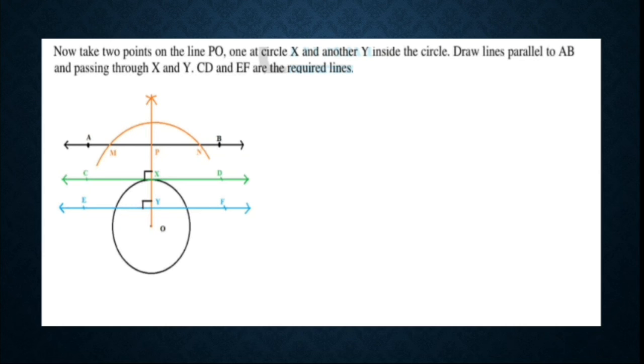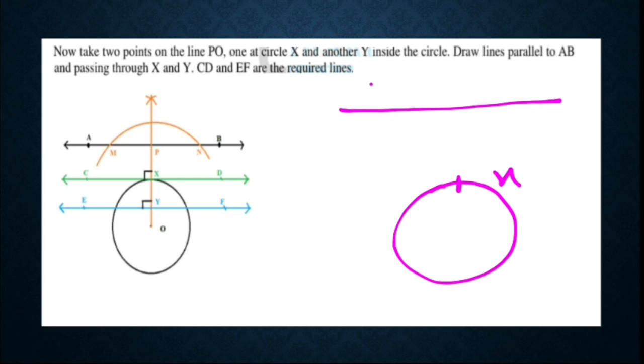So if you want to recall how you can draw the parallel line, this AB line was given. Suppose I am drawing this one roughly. Suppose I am taking X here, okay, and this one was the AB line. I have to draw a line parallel to AB, and this OP was also given, right?